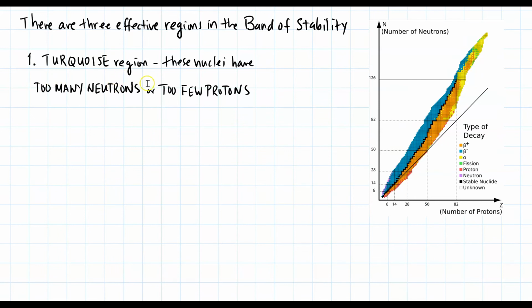There are 3 effective regions in the band of stability. In the turquoise region, which is this region right here, these nuclei are unstable because they either have too many neutrons or too few protons.